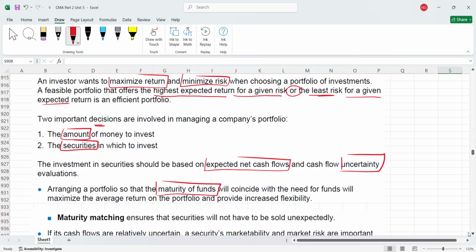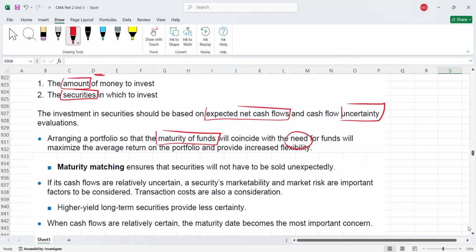Maturity of funds means the amount which you are investing today, when will you get it back? Obviously if you get it back at the needed time, then it is good, right? For example, maybe you need your money back after 3 years, maybe you have to erect a new factory, or maybe you have to make certain repayments. So whatever investment you are making, you have to make sure you will get that money back at the needed time. Understood? So these are the normal relevant factors.